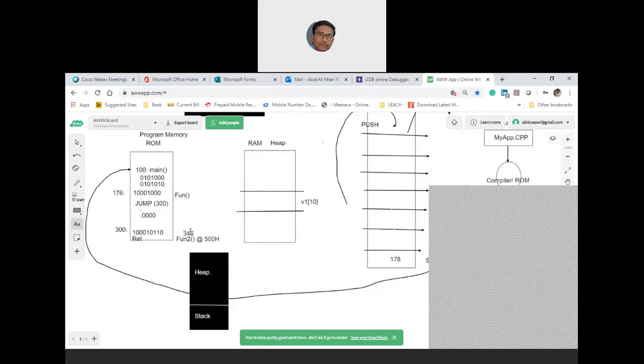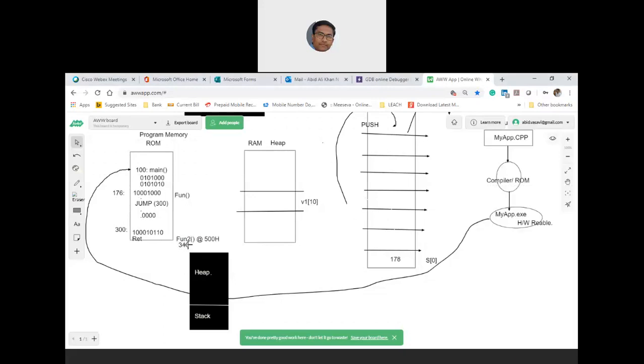Are you following? Yes, sir. Now the next address after your function 2 call is 346. Now it has to jump to the address where function 2 is written. Let us assume that function 2 is written at some other address, which is at 700.